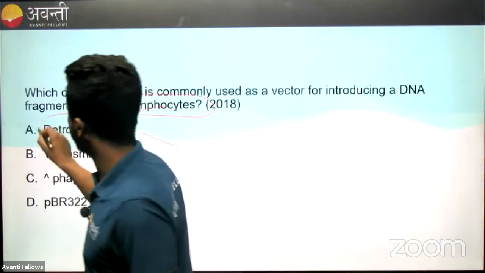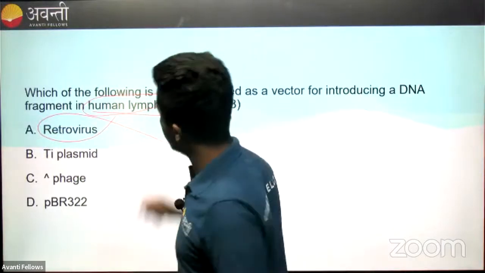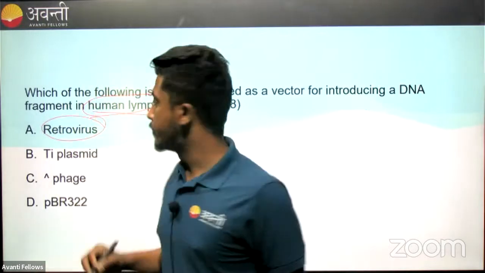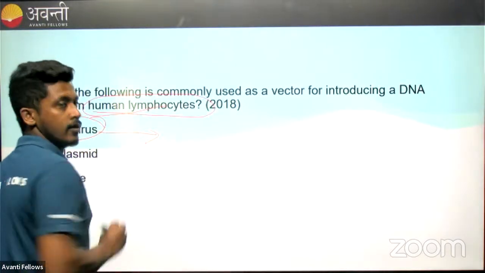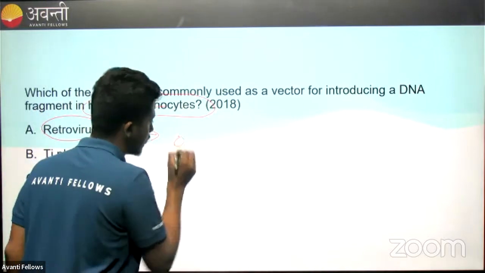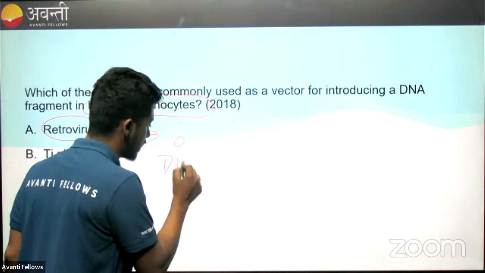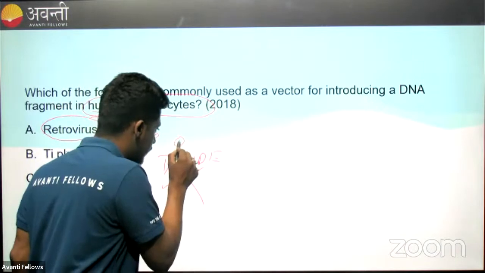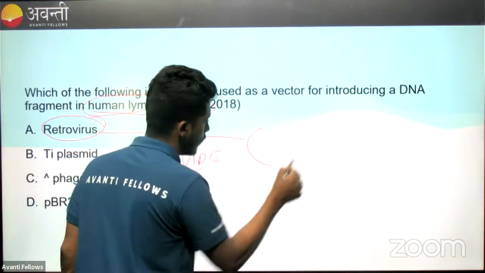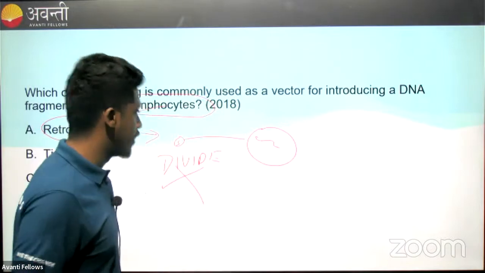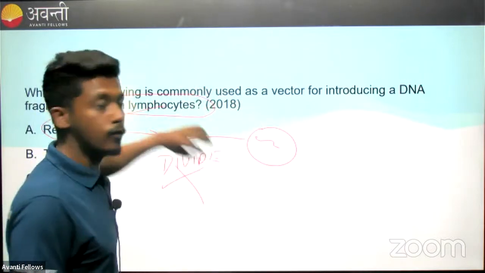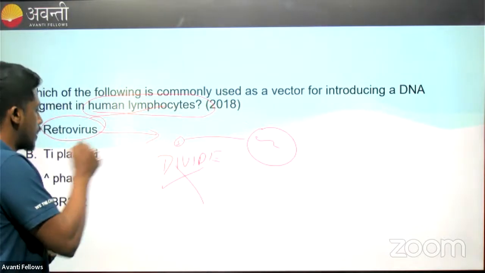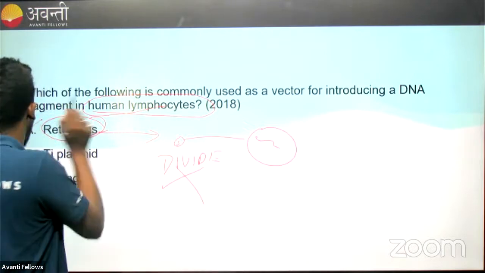I spoke about it, right? Lab-grown retroviruses are used. Why only lab-grown retroviruses? Why not the normal retroviruses? When you use a lab-grown retrovirus, we make sure that this retrovirus does not have the capacity to divide. It can't divide. All it can do is take our gene of interest and insert it into our host cell, which is our lymphocyte. So the type of vector we are using for the introduction of our ADA gene into our lymphocyte is retrovectors. So our option is option A.